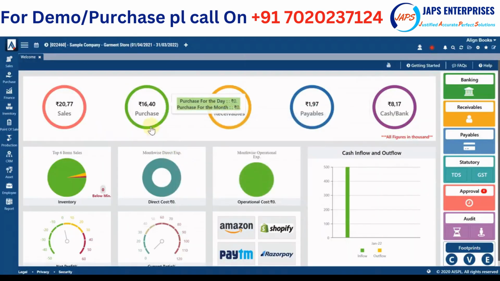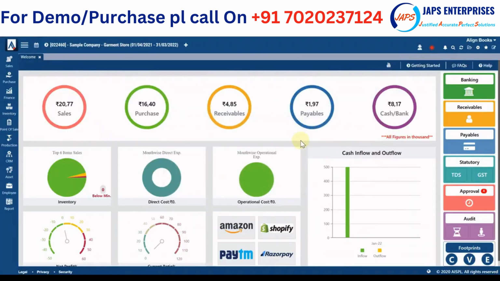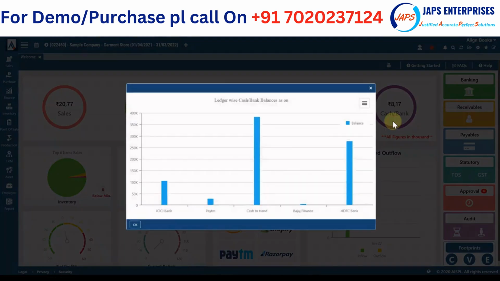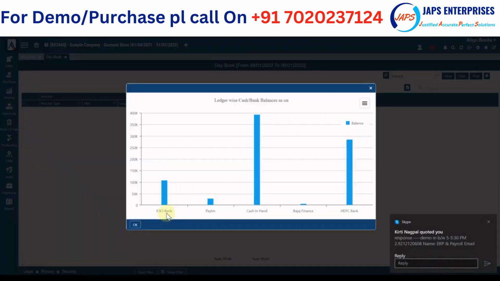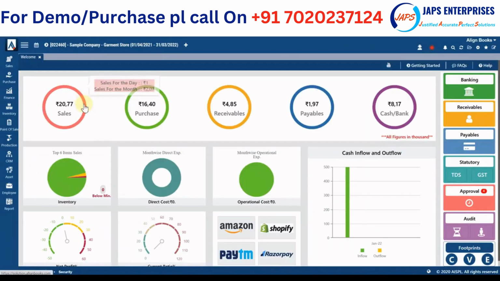Similarly, you get all details of your purchase, your receivable, what is the total outstanding and aging of that outstanding, and then you get details on your payables, details on your cash and bank balances. Again, when you click on cash and bank balances, you get cash and bank balance details, like which bank is showing how much balance. So the first thing we talked about is accessibility, you can access it from anywhere, anytime. And the second thing is a contemporary dashboard, which provides you a complete overview of your business.